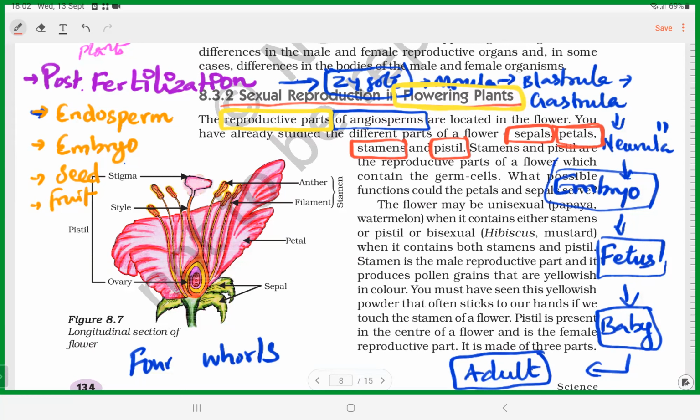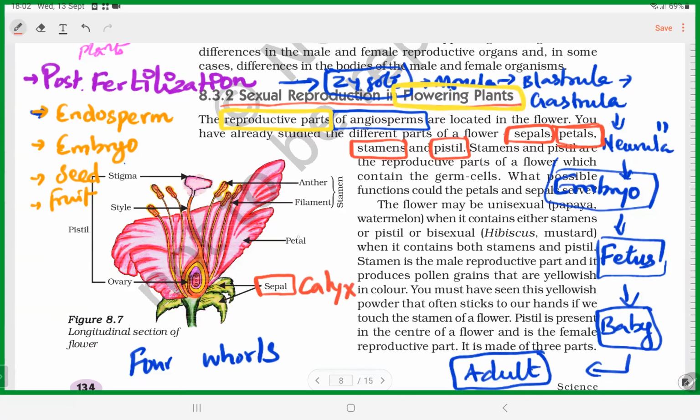Okay, you can see here. The green leaf-like structures are called sepals. The technical term for sepals is calyx, which is green in color.